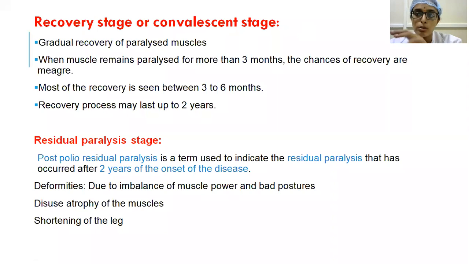Suppose in the case of the knee, if the quadriceps function is lost and the hamstrings are functioning, what will happen? There will be flexion deformity of the knee joint, because of the unopposed action of one group of muscles or paralysis of the opposite group of muscles.